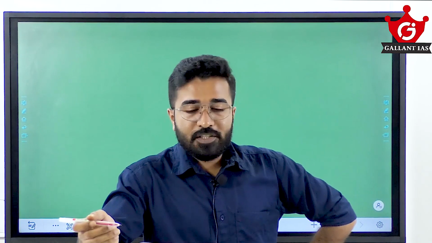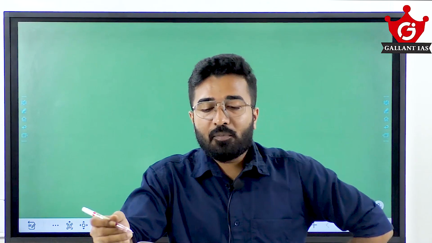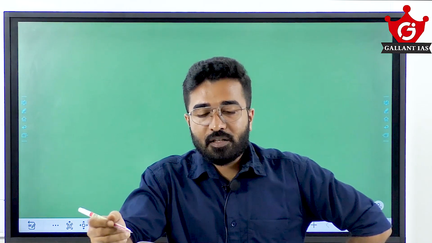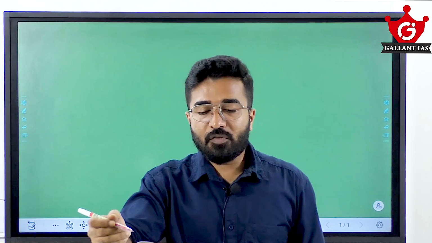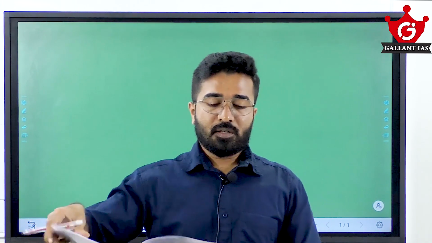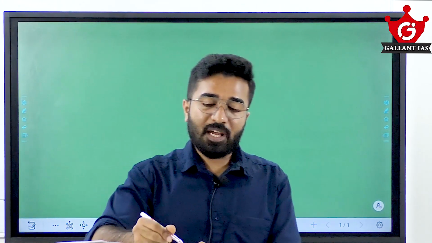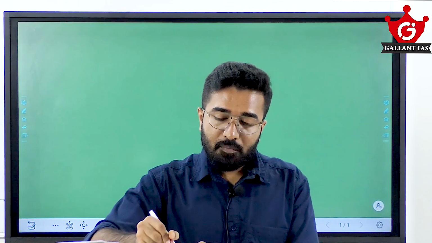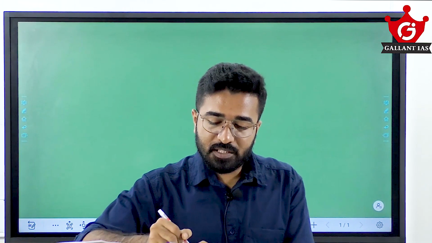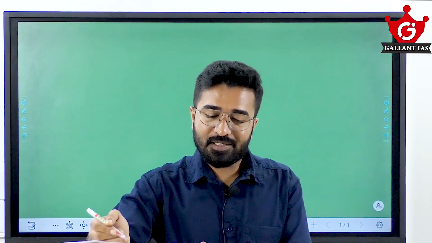So the first question, 74th Amendment dealt with urban local bodies or Nagarpalikas. Consider the following statements with reference to the definition of an urban area by Census of India. In the first statement, they are talking about minimum population. For a minimum population, 5 lakh is a very big number, even if you don't know the exact number. So that's why it is wrong. Actually, what's the minimum number?